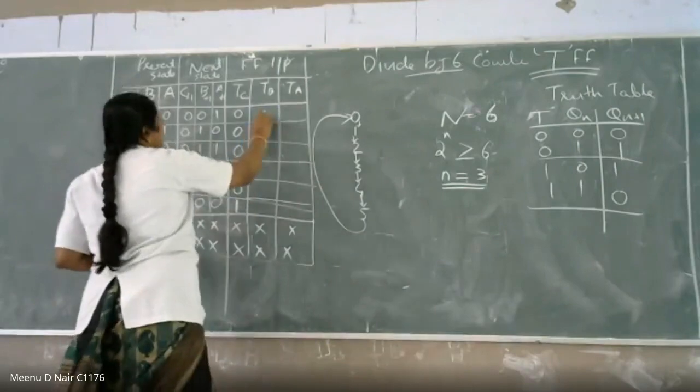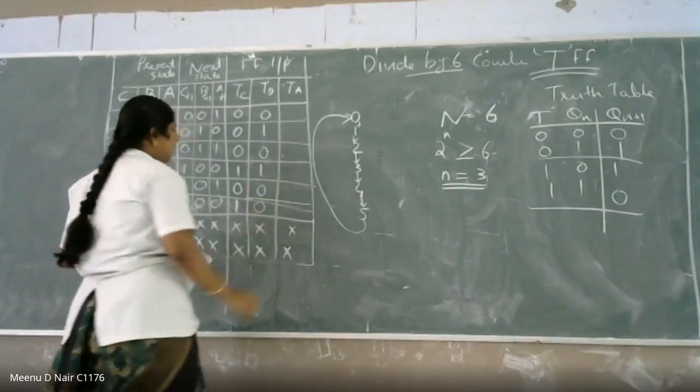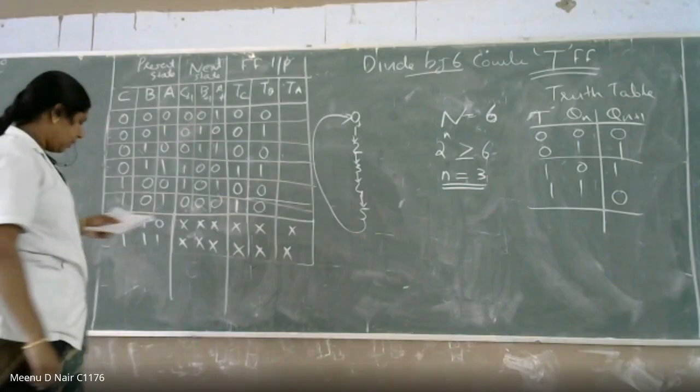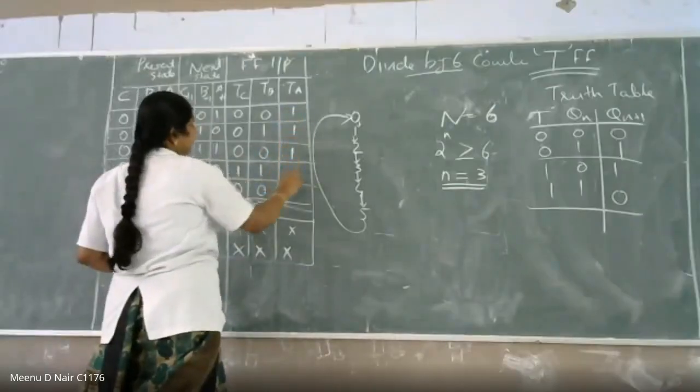And the answer for TB is 010100. 0100. 00. Then what about TA, sir? The response for TB was 010100, and TA is all ones. TA is all ones. Yeah, these are the responses by Kalaivati, Saranya, and Sudarshan from A section.